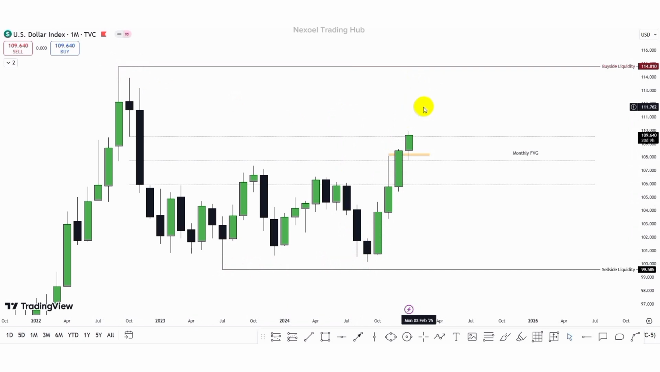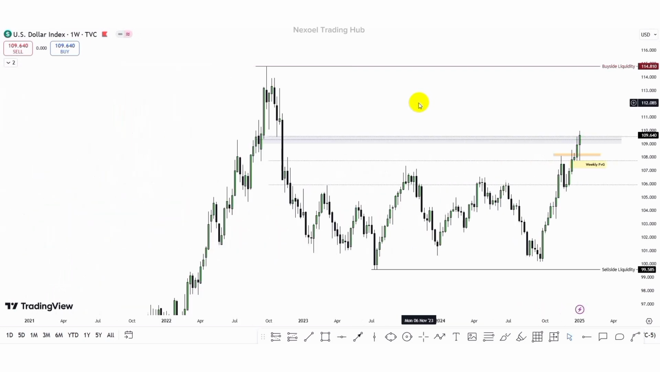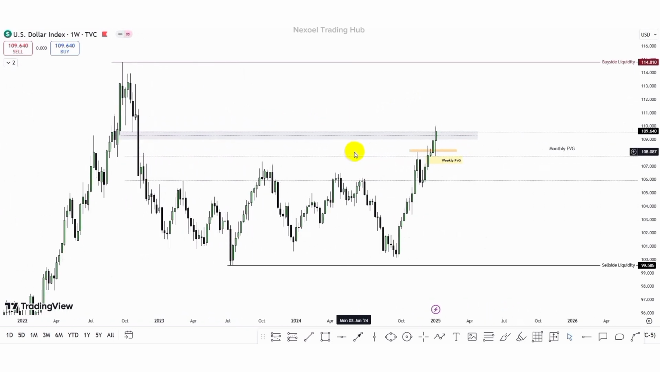So let's drop to the weekly time frame to begin to redefine our sponsorship zones. So this is the weekly time frame. If you can vividly remember, also last week we identified this breakout block, and we can see in confluence it is within the weekly fair value gap. And here we have our monthly fair value gap we identified from the monthly time frame.